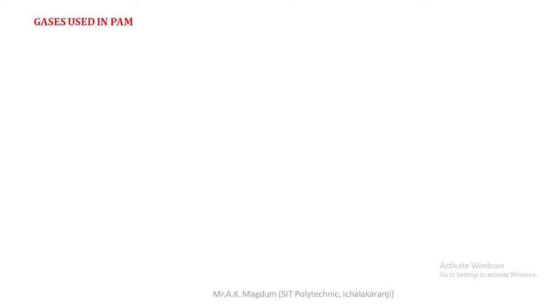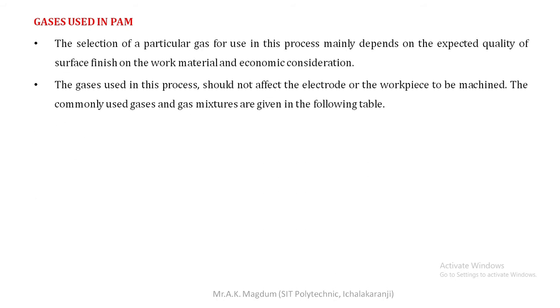Next, gases generally used in plasma arc machining. There are various gases. The selection of a particular gas totally depends on the process, the expected quality of surface finish of the workpiece material, and economic consideration. It means which material you want to machine under this plasma arc machining process, and how much surface quality you want to maintain after the machining is carried out. Depending on that only, we choose different gases at the time of plasma arc machining.